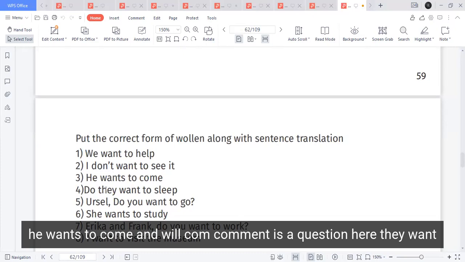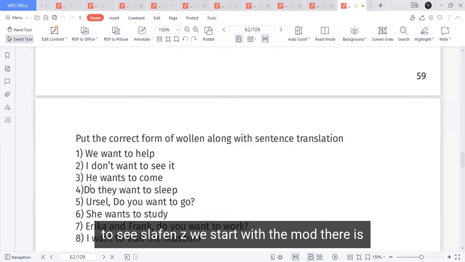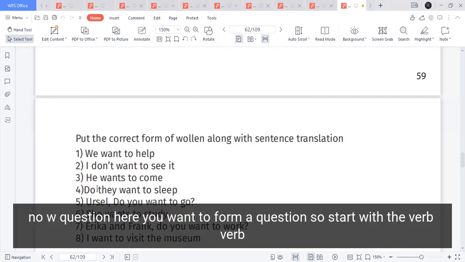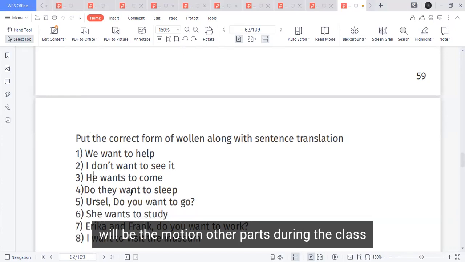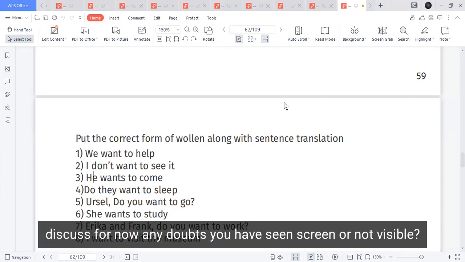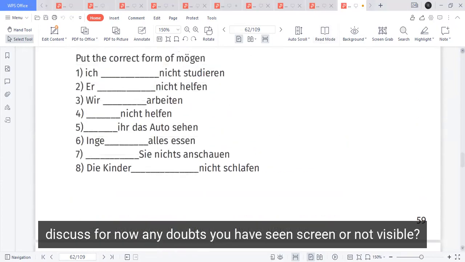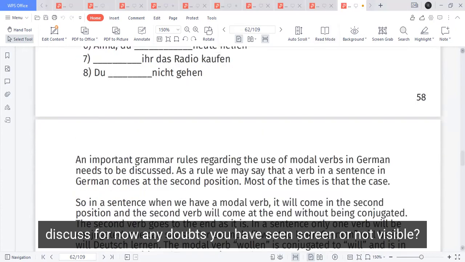There is a question here. Do they want to sleep? Wollen Sie schlafen? We start with the modal verb because there is no W question word here. If you want to form a question, start with the verb, which will be the modal verb. Wollen, and möchten: Möchten Sie schlafen? These are other parts we discuss during the class. Stop it for now. Any doubts? Remember this.